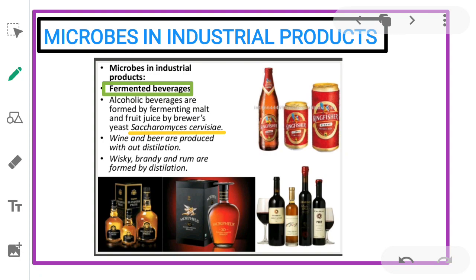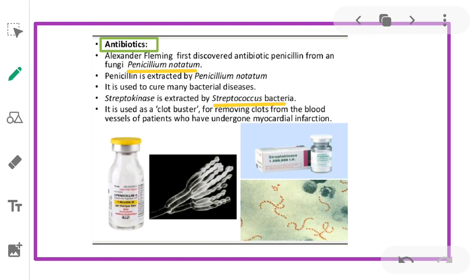Depending on the type of raw material used for fermentation and the type of processing, different types of alcoholic drinks are obtained. Wine and beer are produced without distillation. Whiskey, brandy, and rum are formed by distillation. Next, antibiotics.